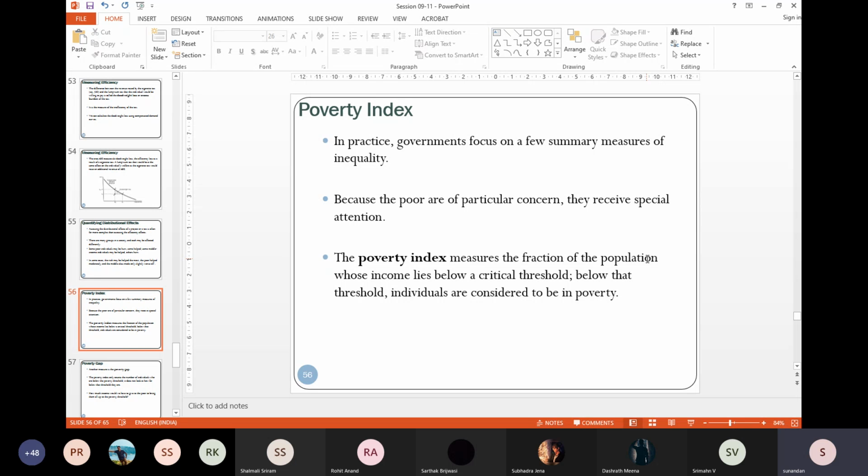the governments across the world focus on certain summary measures. And why is this? Because efficiency is one part of the story and inequality is the other part of the story.